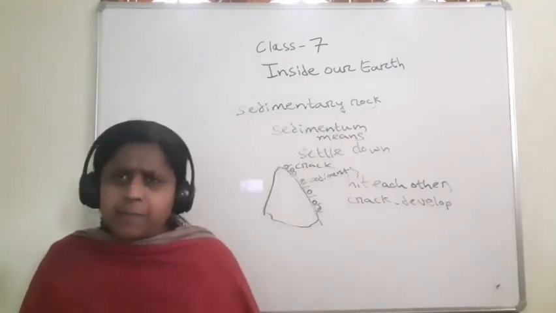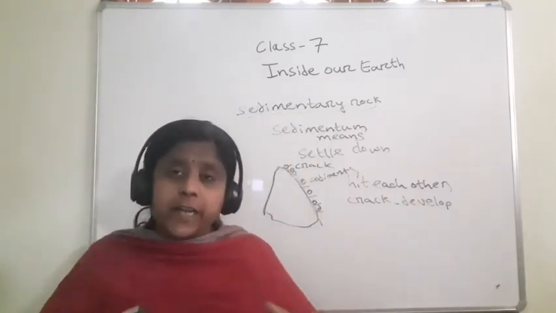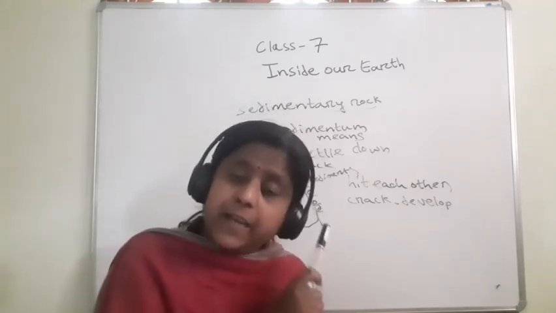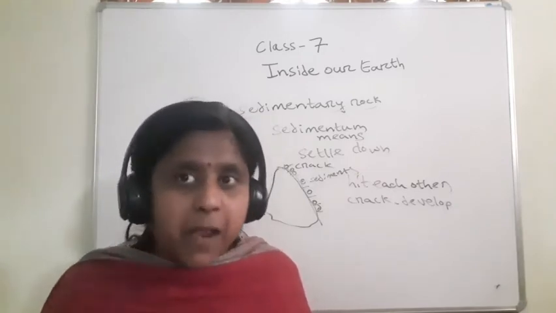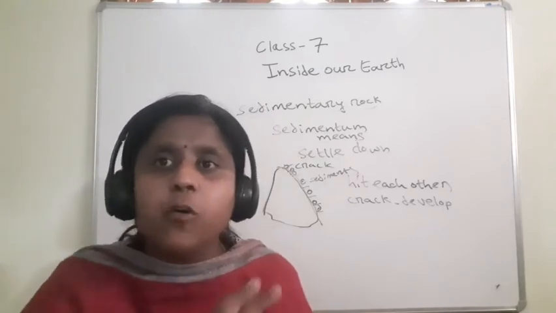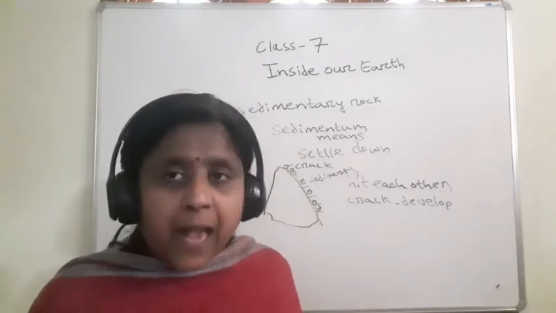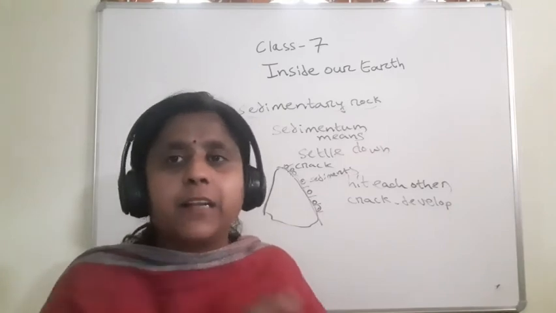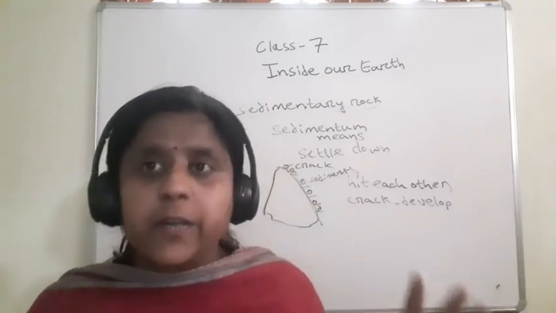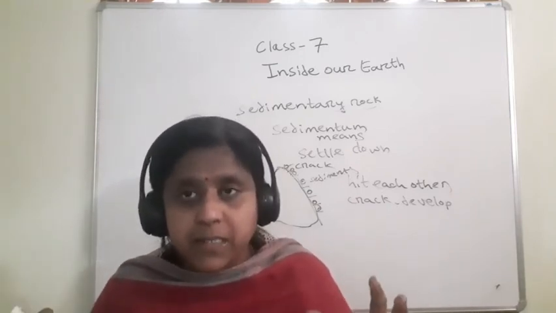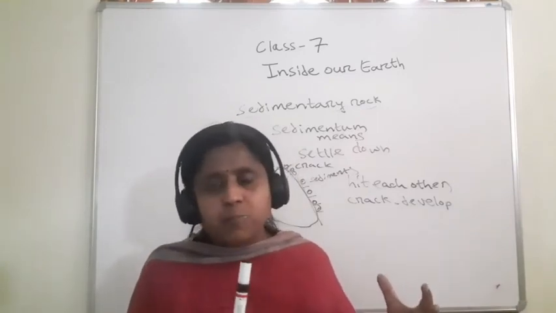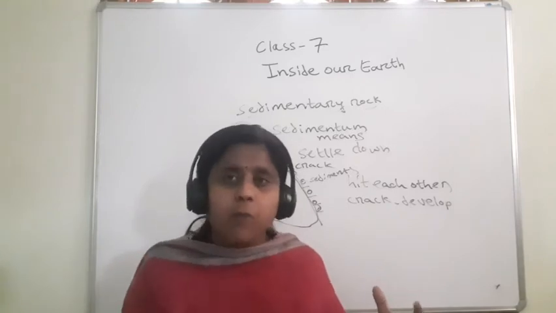Now, what is a lithospheric plate? Do you see this molten magma, children? The molten magma which is present inside the earth moves in a circular manner. As it moves, the lithosphere is broken into several plates, known as lithospheric plates. Why do the lithospheric plates move? Because of the movement of molten magma.